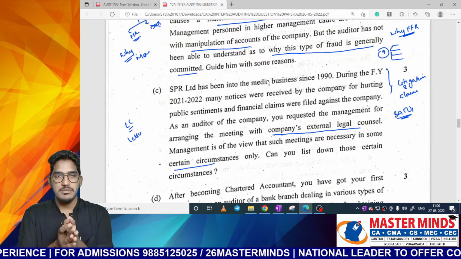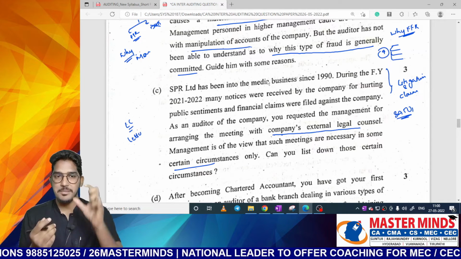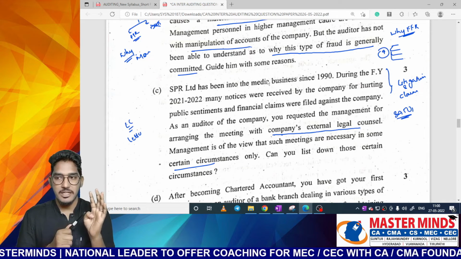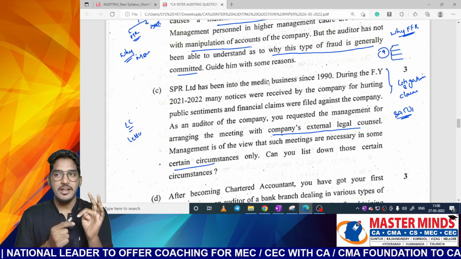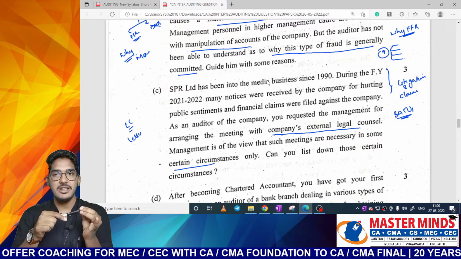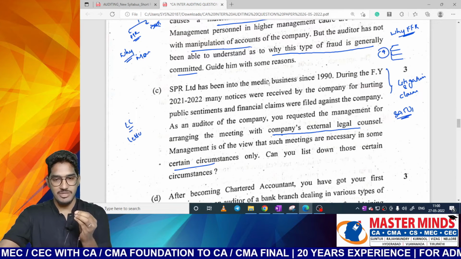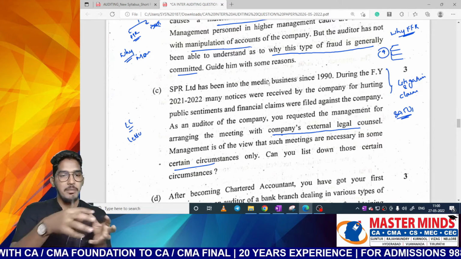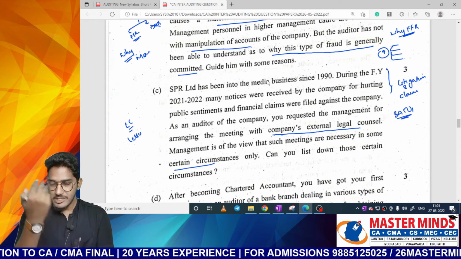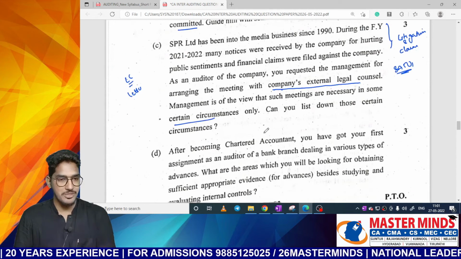But generally in some extreme circumstances, the auditor might feel appropriate to go and meet with the legal counsel directly. In what circumstances? A particular paragraph will be there in our material in SA 501, where we say 3 circumstances: when the risk is very significant, or when the matter is difficult to understand, or when whatever management is telling and whatever external legal counsel is responding in the letter of inquiry are not matching, then you might feel it is appropriate to go and meet with entity's external legal counsel. And whenever you want to meet, generally that will happen with the management's presence, and some representative from the management should be there to go and meet with the entity's legal counsel. So this particular paragraph, as it is there in our material, for 3 marks it has been tested. Only 3 points you are supposed to write here.